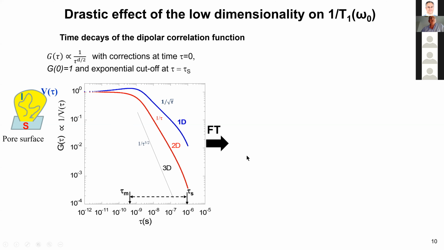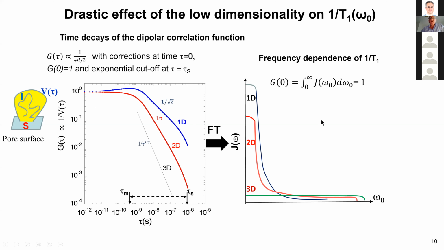You can make the Fourier transform of this decay, and you observe, providing that, as I said, g of 0 is 1, that for all these curves for different dimensionality, the surface area is 1. And you can observe different expressions of the spectral density. The surface area is the same, but you have a 1 over square root of omega, you have a logarithmic frequency dependence, and then a plateau here.